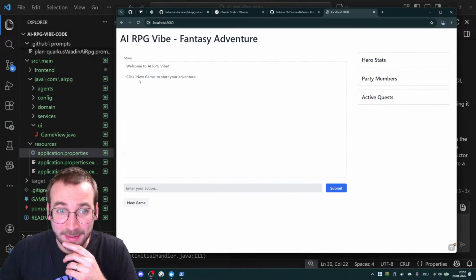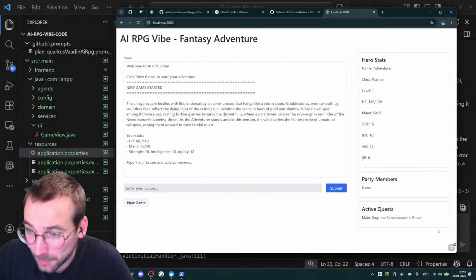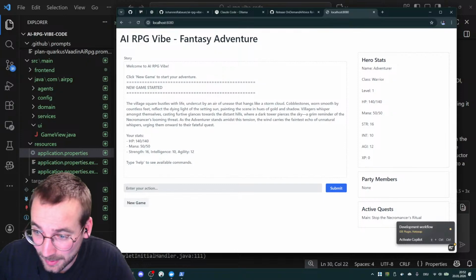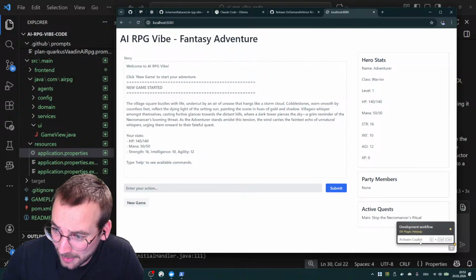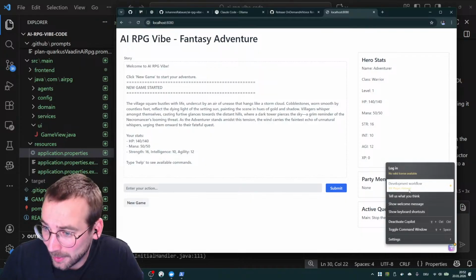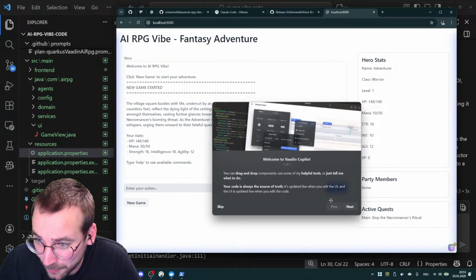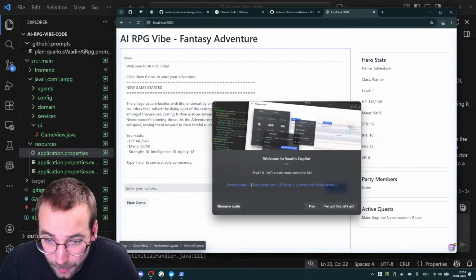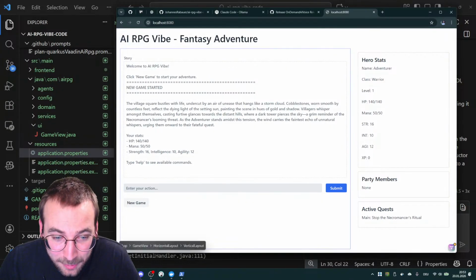Welcome. Click new game to start your new adventure. New game. Cool. Okay. And what I said about this was this is the Vaadin development kit, and you can say activate Copilot, and then now, haha. I never used that really before, but it should be straightforward, actually. I've got this. I have everything under control.